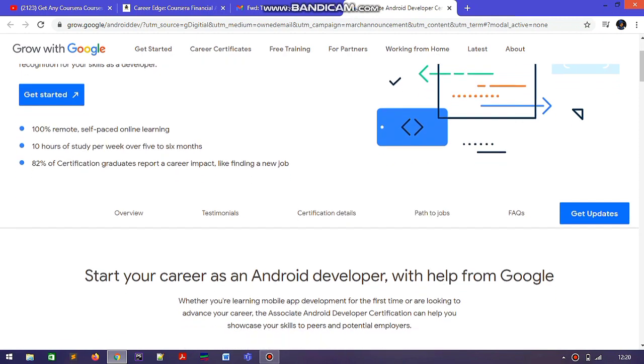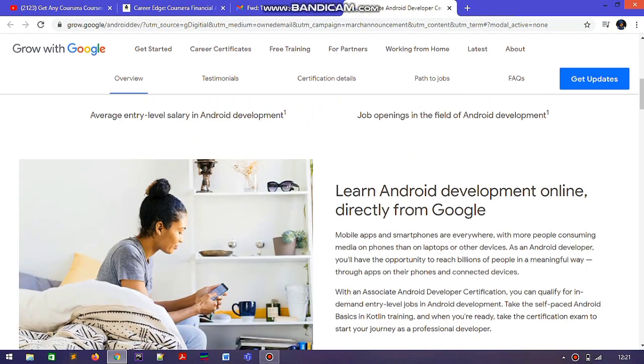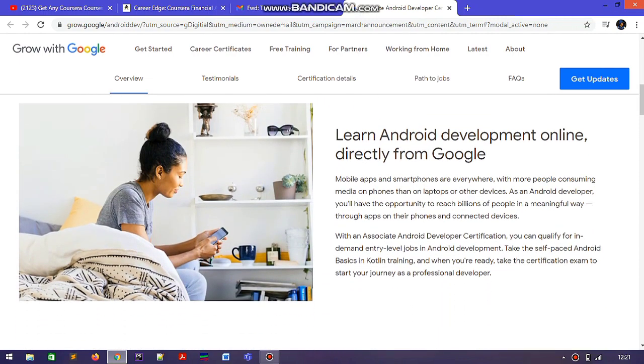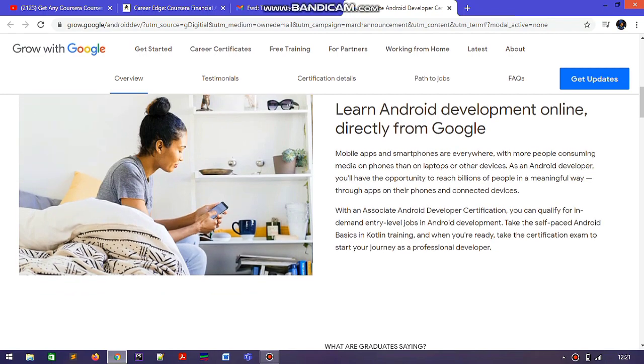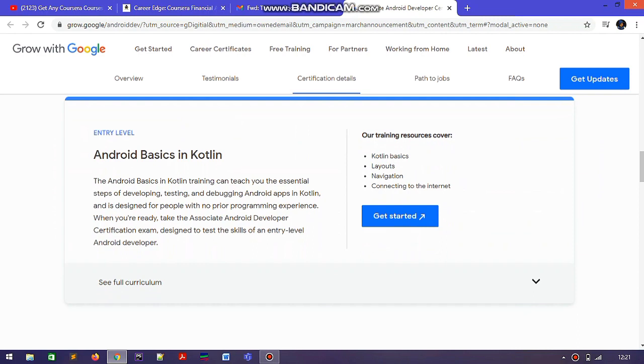So let's get started. For this you only need a Google account, and this is a 6-month certification. You need to spend 10 hours a week over the 6 months. This is an online course and there is no eligibility criteria for it. Whether you are a beginner, an industry expert, or a fresher in a job, you can apply and start learning.